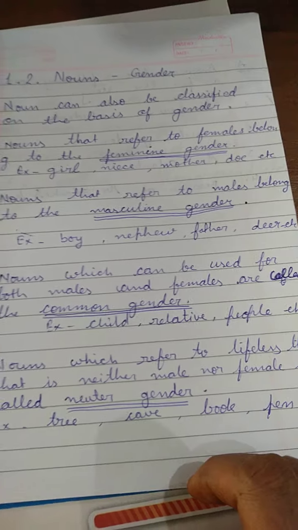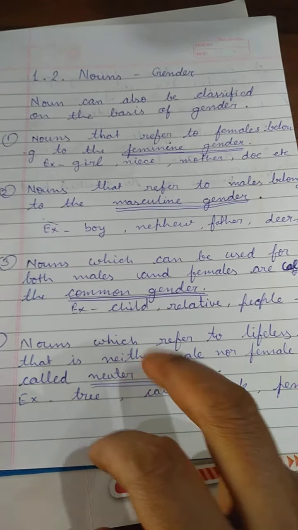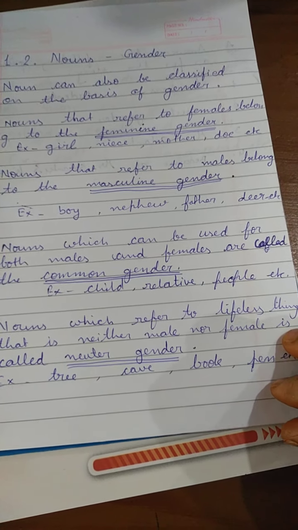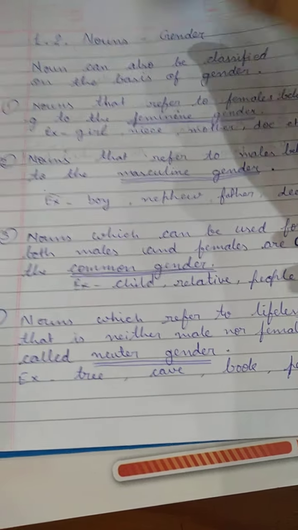A noun which can be used for both male and female as well is called common gender. And a noun which refers to a lifeless thing, meaning a non-living thing, is called neuter gender.